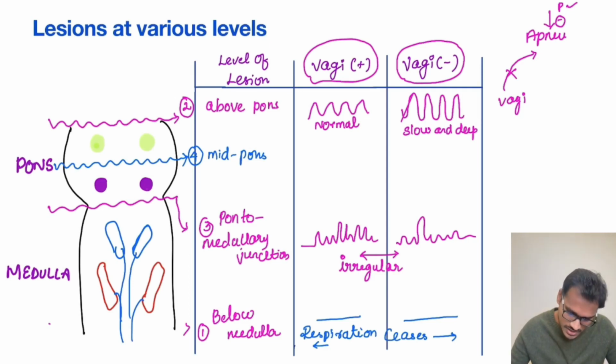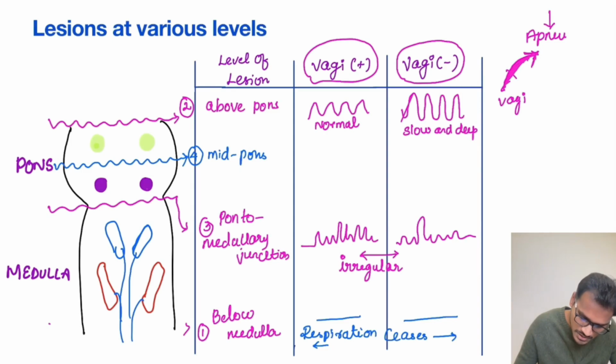Which control will be lost? When the vagus is intact, one control is lost. That is the pneumotaxic control. Only the vagus is able to stop the apneustic center, that is the inspiration part of the apneustic center. Can it do it completely without the help of the pneumotaxic center? The answer is no. But still it will be able to do it. So the respiration will be slow and deep.